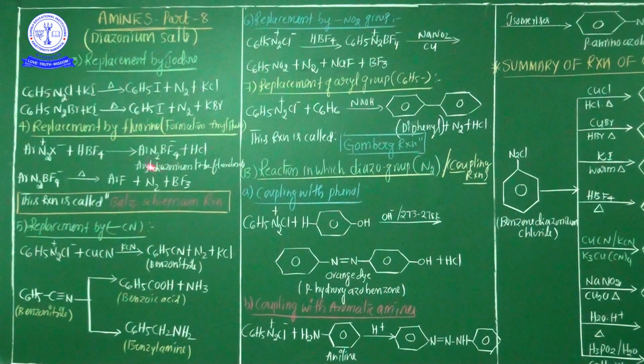Here this compound, ArN2BF4, is named aryl diazonium tetrafluoroborate. Aryl diazonium tetrafluoroborate is liberated. This compound, the aryl diazonium tetrafluoroborate, again under heating, what happened? Aryl fluoride, ArF, is liberated, and additionally nitrogen gas is also liberated. Finally BF3, boron trifluoride, is evolved. So this is generally the formation of aryl fluoride after replacement by the fluorine group.